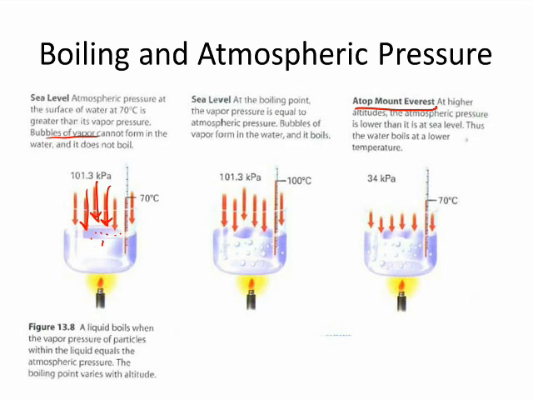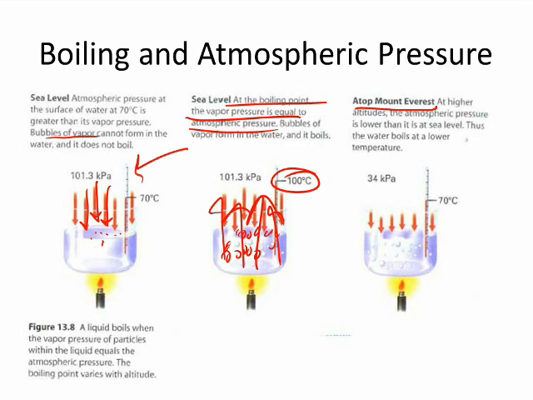But if we start heating that up even more, let's do 100 degrees Celsius. We're going to give the molecules enough energy so the vapor pressure is going to equal the atmospheric pressure, and thus the molecules can break free. So at the boiling point, vapor pressure is equal to the atmospheric pressure, whereas before the atmospheric pressure was greater. It can start boiling at 100 degrees Celsius at sea level.